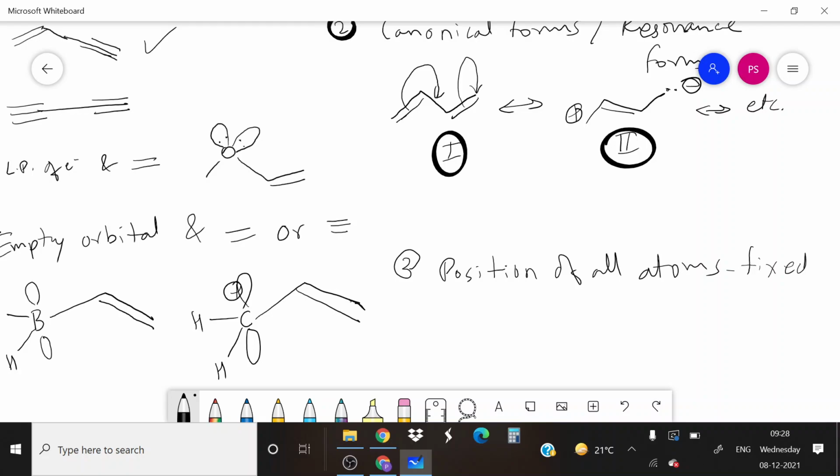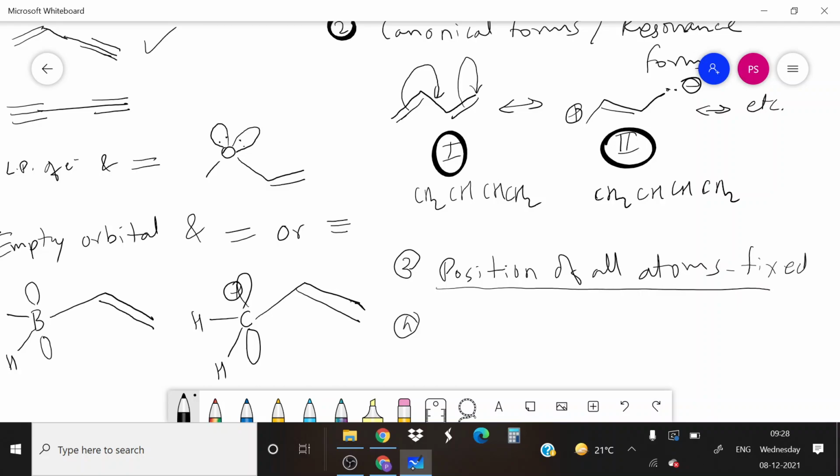You can see in structure number 1 and structure number 2 the formula is CH2 CH CH CH2. Only the difference is here is negative charge and here it is positive charge. So position of atoms is same. What is the change between structure number 1 and structure number 2? The arrangement of electrons, the arrangement of loosely held electrons.